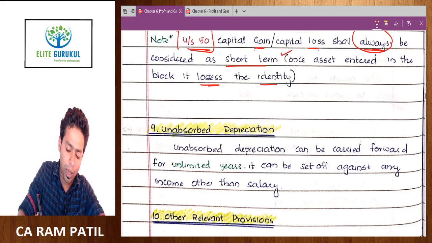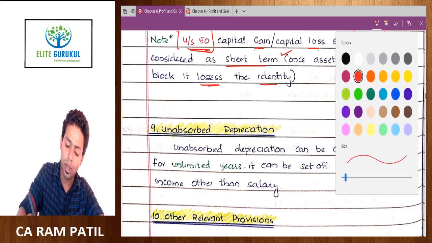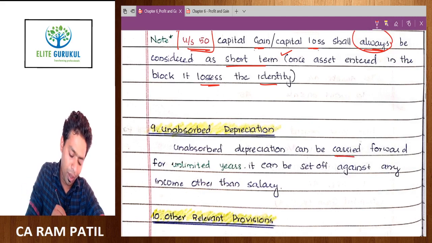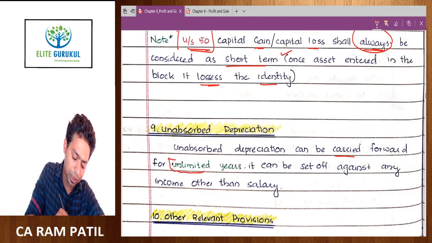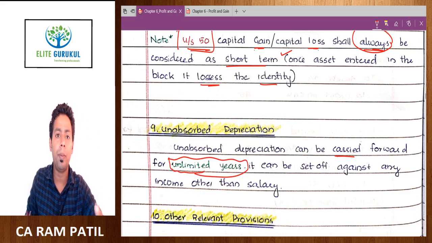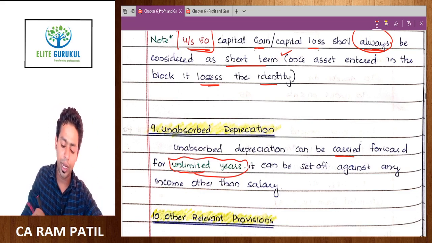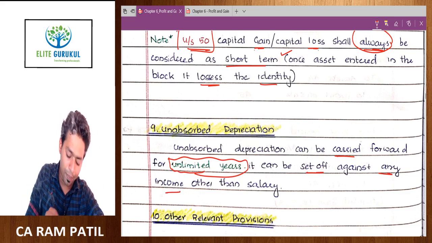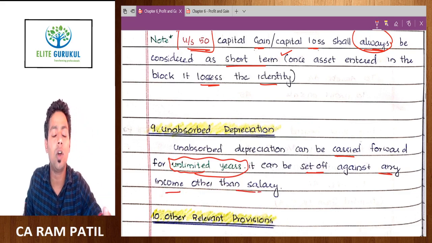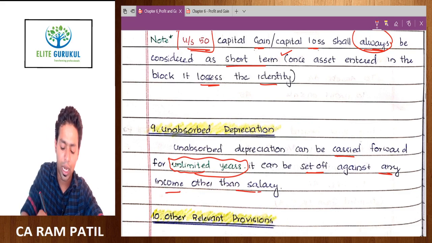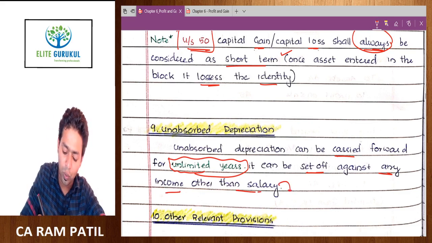Unabsorbed depreciation can be carried forward. Please understand here, unabsorbed depreciation can be carried forward for unlimited years. This is a very important aspect. Unabsorbed depreciation can be carried forward for unlimited years, and it can be set off against any income other than salary. Only this point you need to understand better from me under the set off and carry forward chapter, okay.